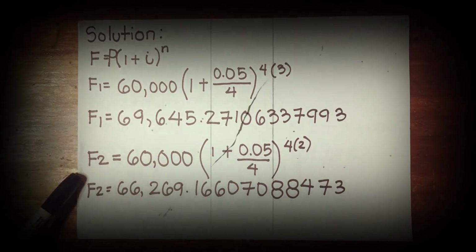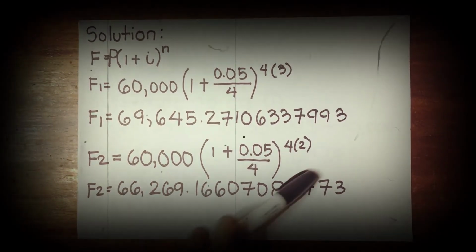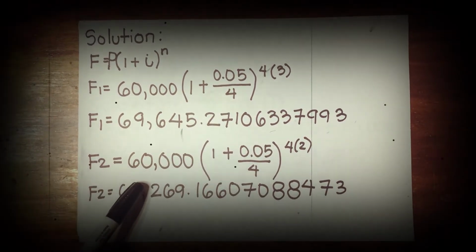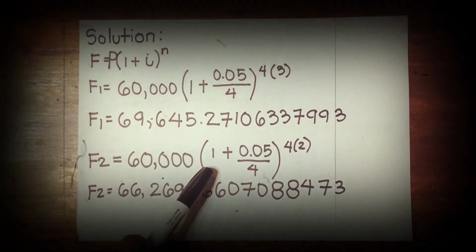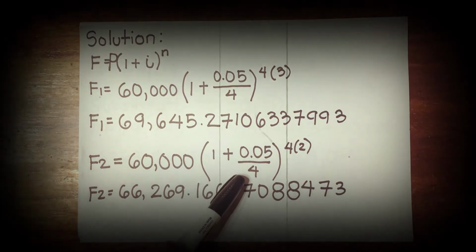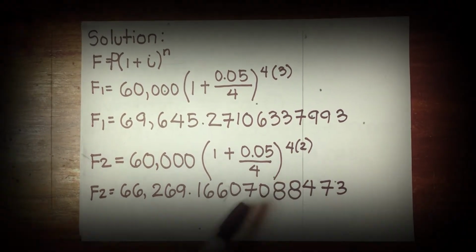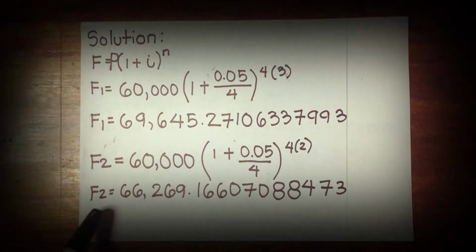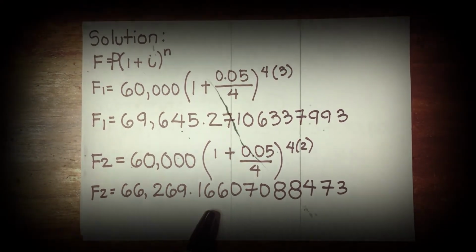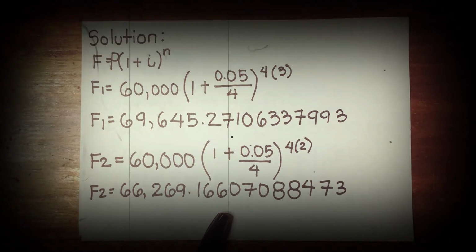For F sub 2, substituting all the given values, F sub 2 is equal to 60,000 multiplied by the quantity of 1 plus 0.05 over 4 raised to 4 times 2, and F sub 2 will be equal to 66,269 pesos and 16 centavos.